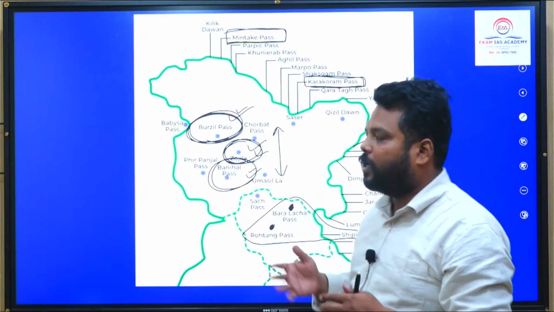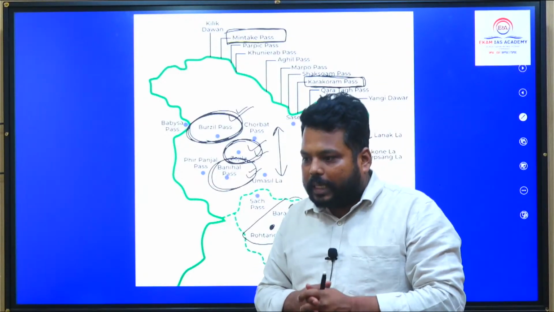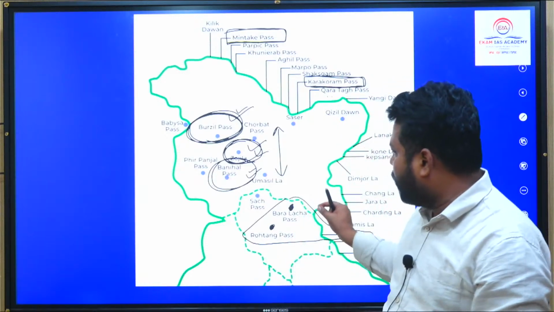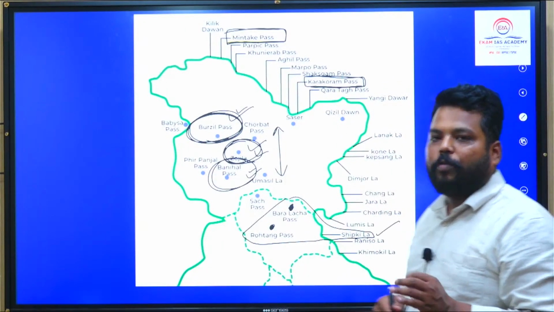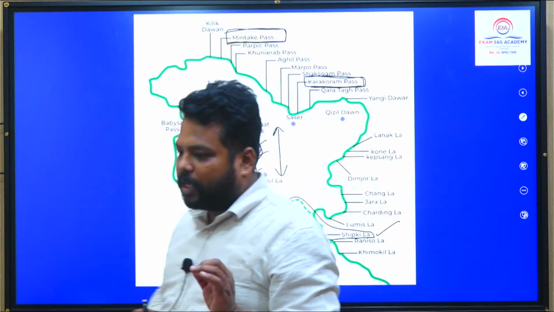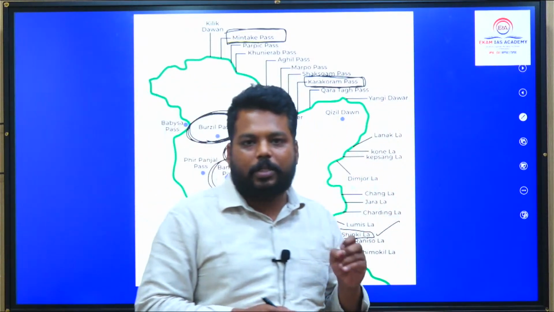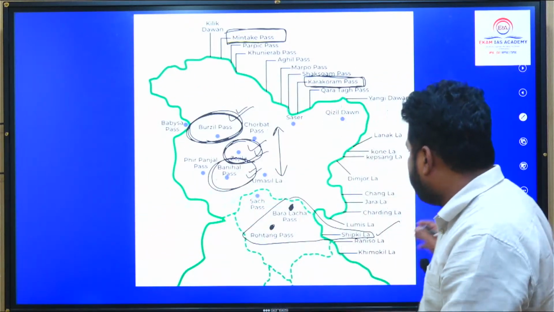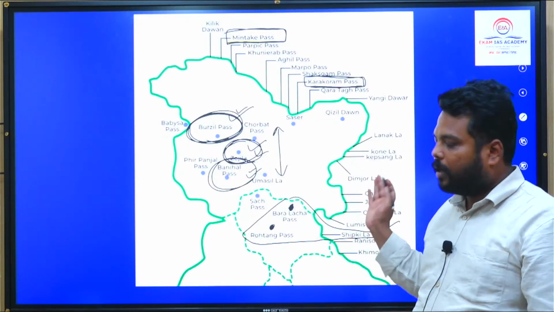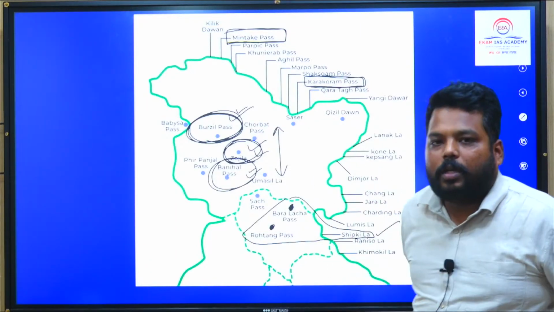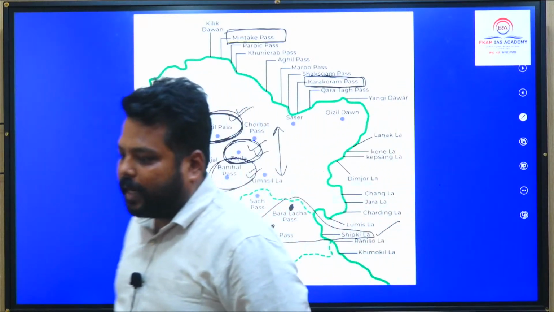So those which are the tributaries of Indus river, in that particular tributary range, Baralapchala and Rohtang Pass come into picture. And Shipkila Pass is also very important, because from this Shipkila Pass of Himachal Pradesh, the Sutlej river enters into India.